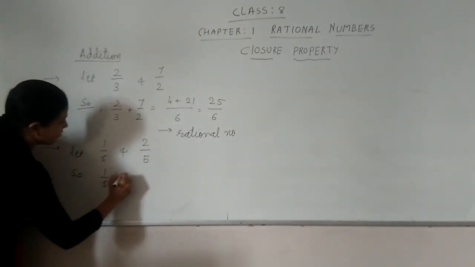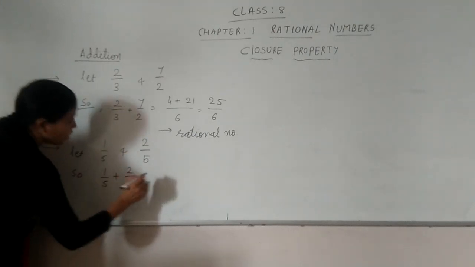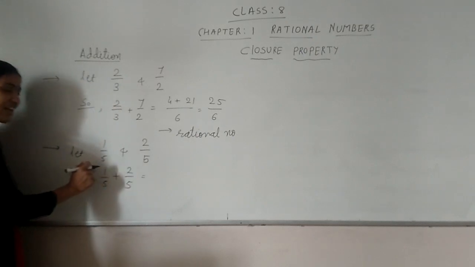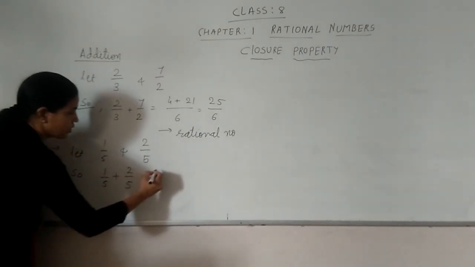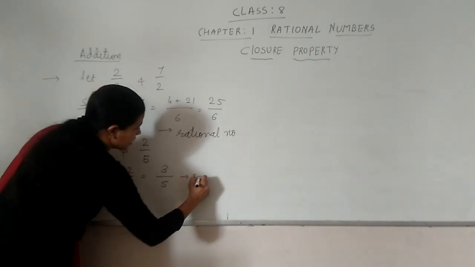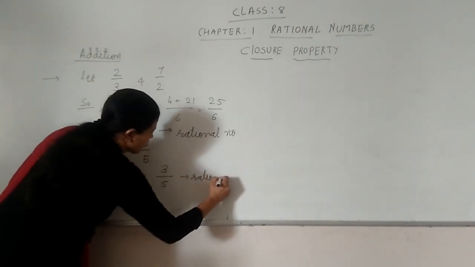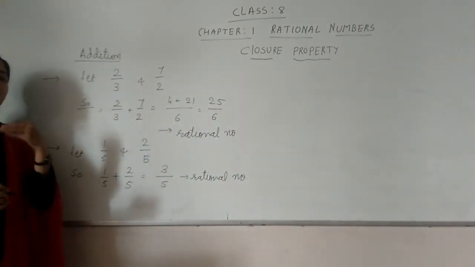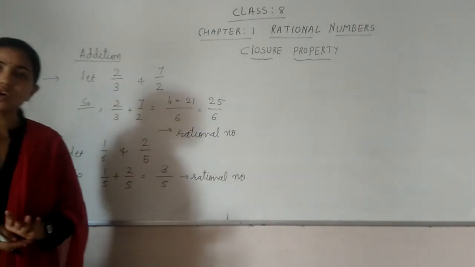1 upon 5 and 2 upon 5. What will it be? As the denominator is the same, we will add the numerators directly. So 1 plus 2, 3 upon 5, and this is a rational number. Similarly, you can check for other numbers also.